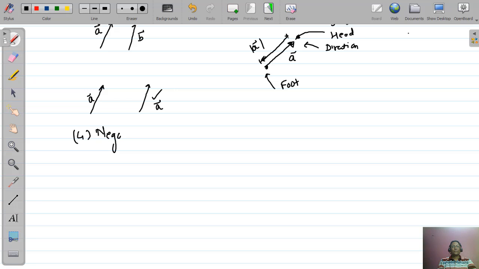Negative of a vector. Let this is the vector A and we have to draw negative of it, that is minus A. Vector minus A means it has same magnitude but opposite direction. So this is vector minus A. A vector with equal magnitude and opposite direction is called the negative of that vector.